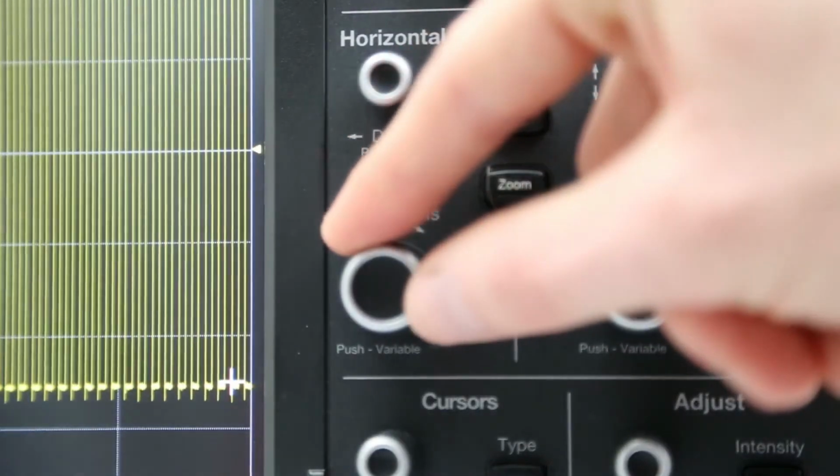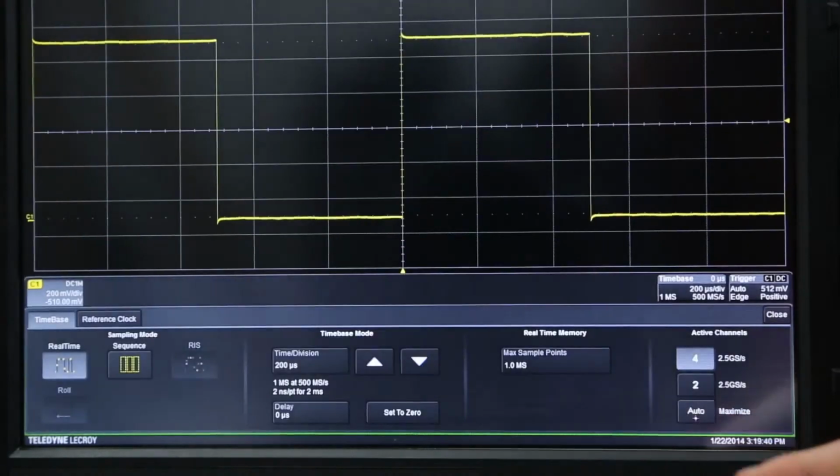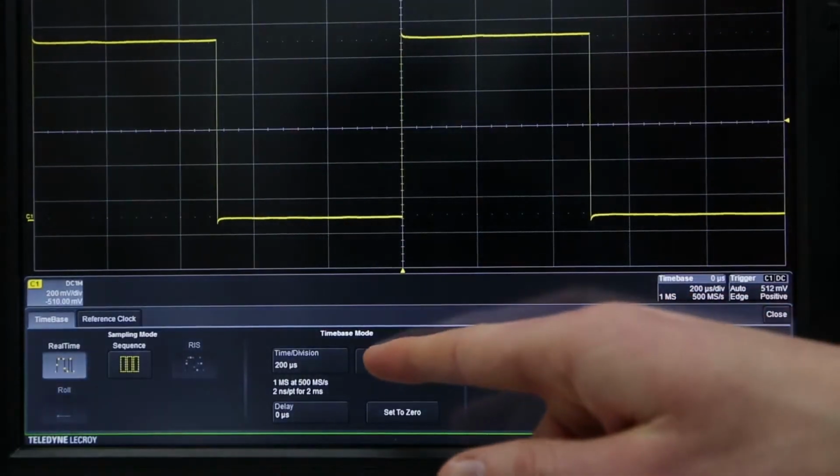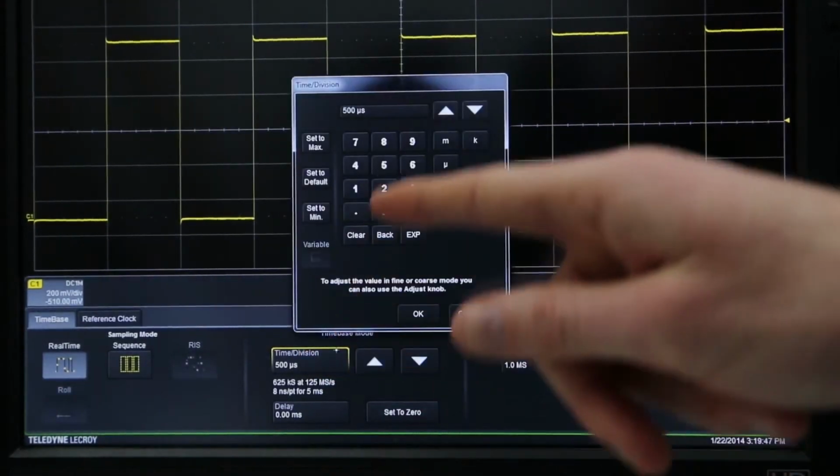The time per division can be changed in one of two ways. First is by rotating the horizontal front panel control knob. Second is by selecting the time-based dialog using the oscilloscope touchscreen and touching the up or down arrow buttons. Or by selecting the time per division field and manually entering a value.